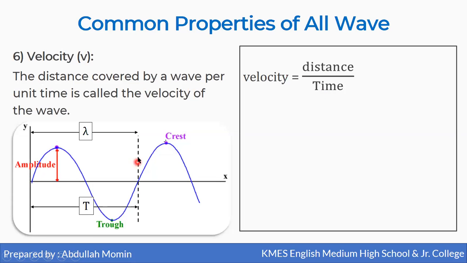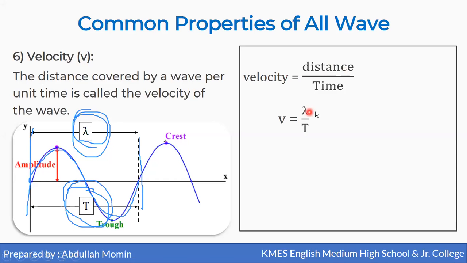One crest and one trough, that distance is nothing but lambda, and the time taken by the wave to reach from this point to this point is nothing but the time period. So its distance is lambda, the time is capital T. So we will put this in this equation.